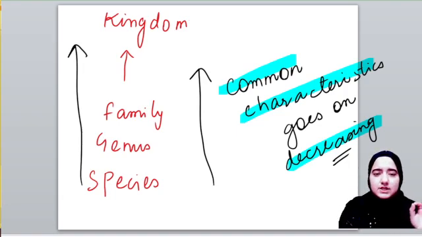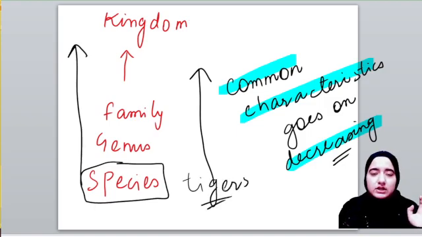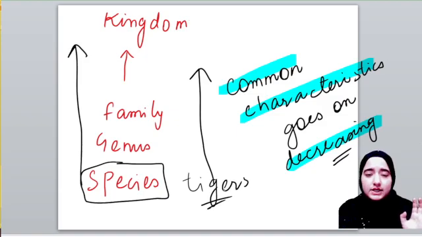Say for example we are talking about any particular species, tigers. Talking particularly about tigers, they share more common characteristics than other animals.